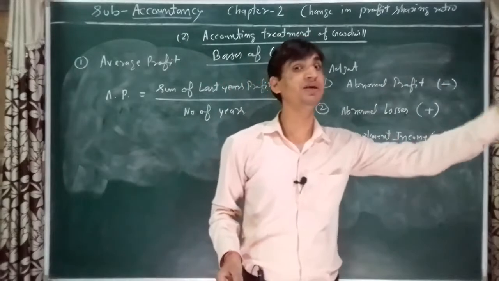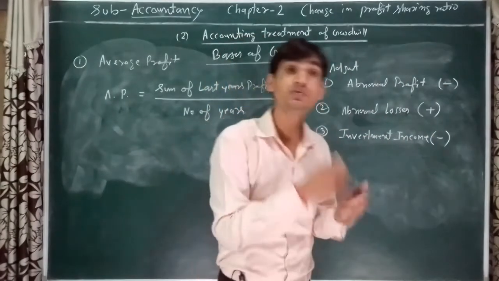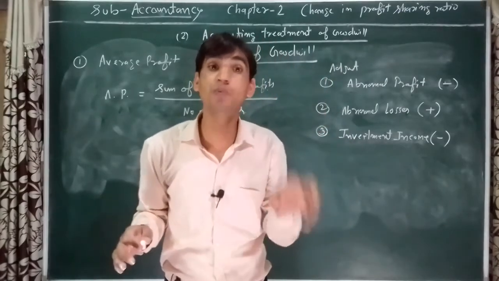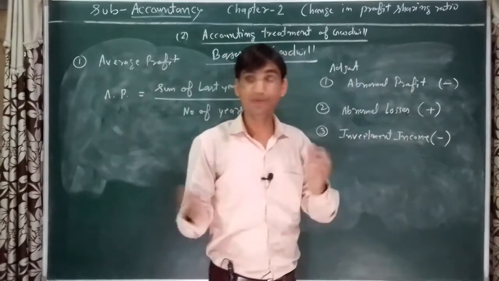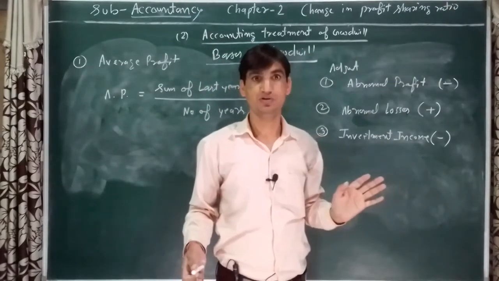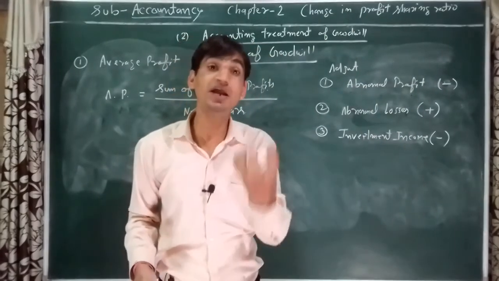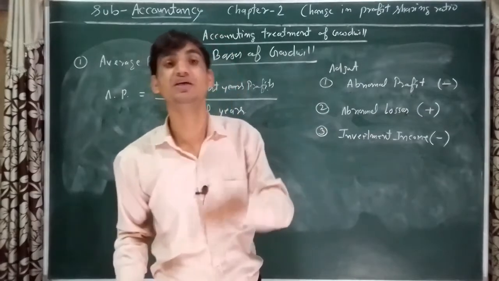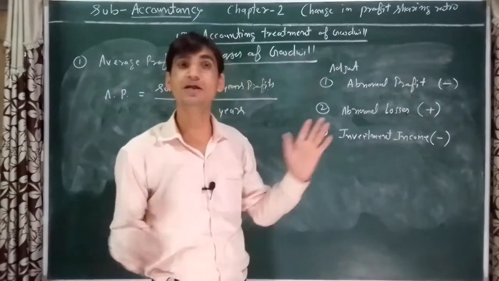If you deposited any amount in bank, you are getting interest from bank, but that is not the main business, that is not the operation of our business, so it will be treated as abnormal profit. If you provided any area as rent to anyone, receiving rent is not your main business, it is a non-operating activity, that's why it will be treated as abnormal profit or non-operating profit.